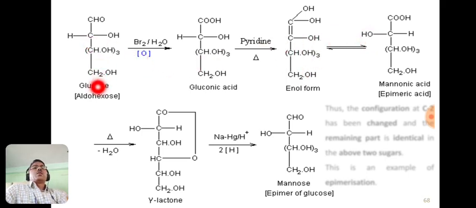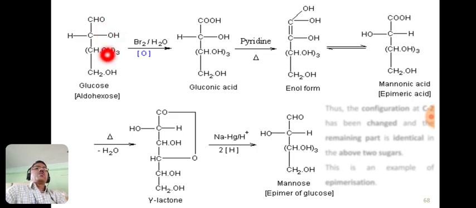So here is the glucose and this one is the mannose. These two are epimers of each other, and only the configuration of the second carbon atom changes. In mannose the hydroxyl group is to the left hand side, in glucose the hydroxyl group is to the right hand side.